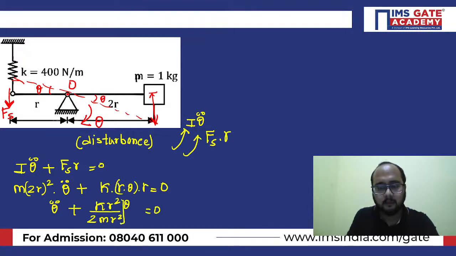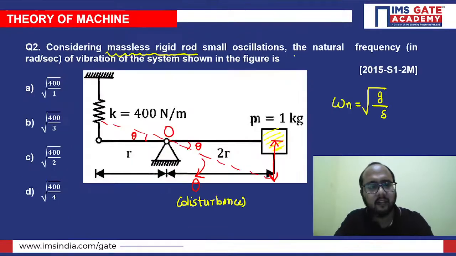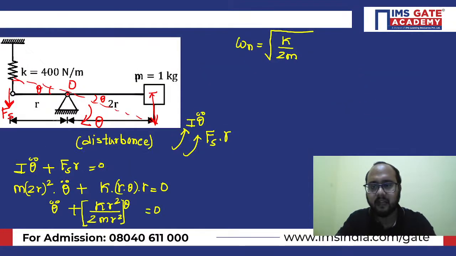And the term which is in the bracket will be our omega n square. So omega n value will be coming out to be under root; r square would be cancelled out, K will be there, divided by 2m. The value of K they have given is 400.